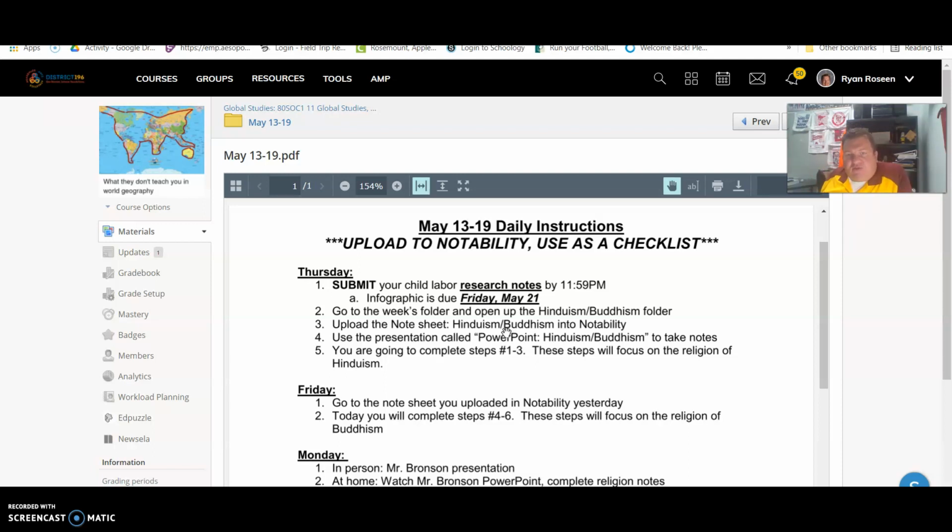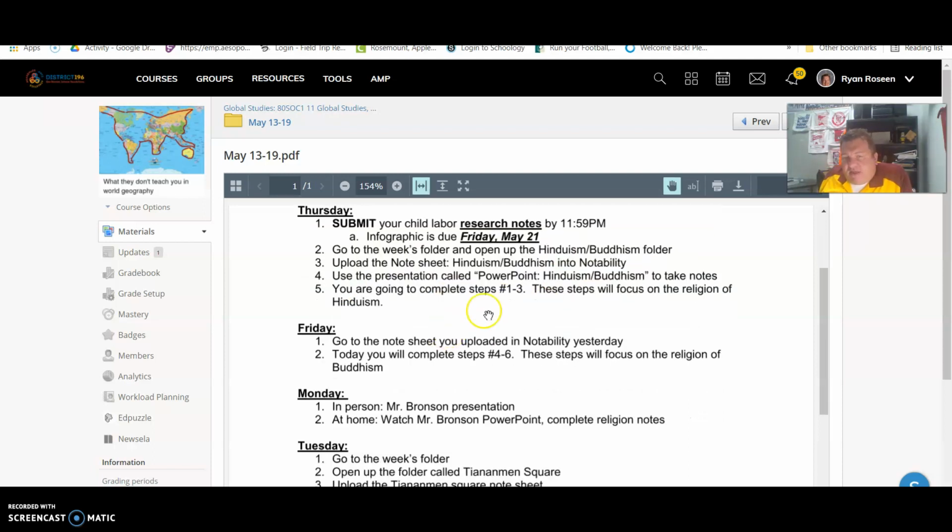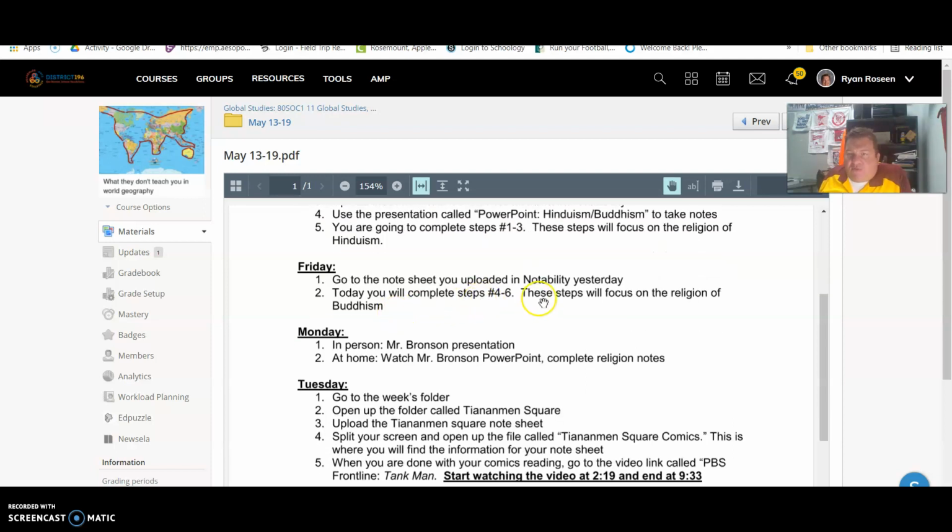All right, so you'll see there's a folder of Hinduism and Buddhism. You're going to go to the PowerPoint and you do steps 1 through 3 on the note sheet. Friday, we're going to do steps 4 through 6, and we'll focus on Buddhism on Friday.